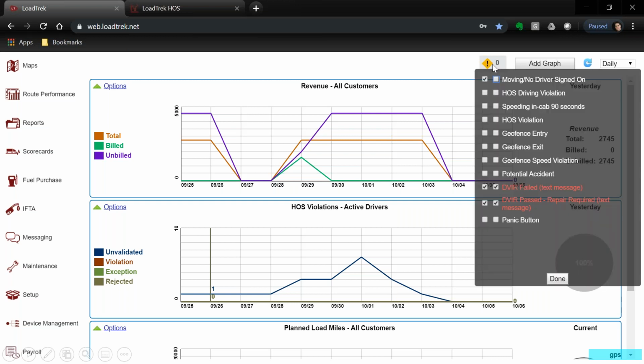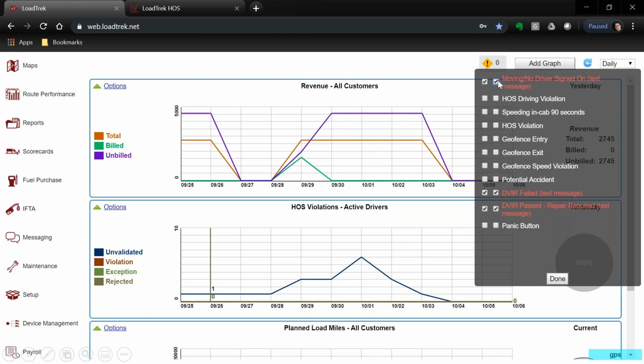And this brings up my alerts. These are alerts for you, the person who has signed in, not for anybody else in the company. When I select something on the left, that means the alert shows up in my dashboard. When I select the column on the right, in fact, let me do it right now.